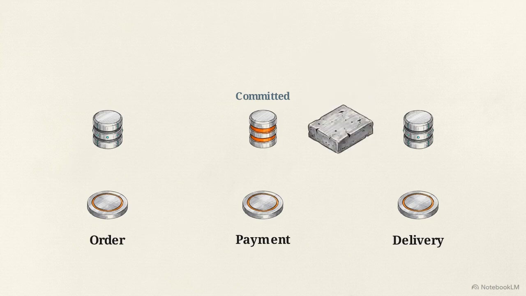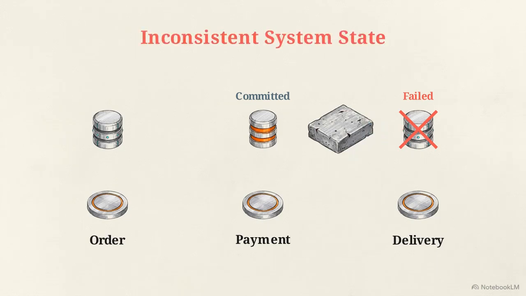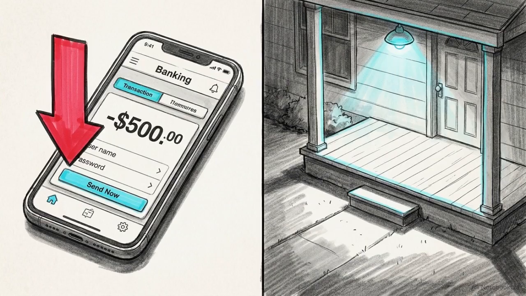Suppose it's 4 a.m. The delivery service cannot assign a driver. Its local database transaction fails and rolls back. The architectural trap is that this local delivery failure cannot reach backwards through the network to trigger a database rollback in the payment service. The customer's money has been deducted, but no food will ever arrive.